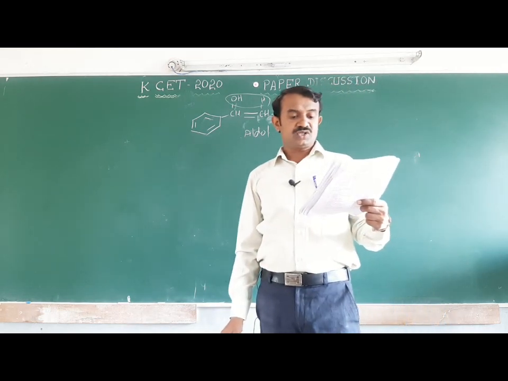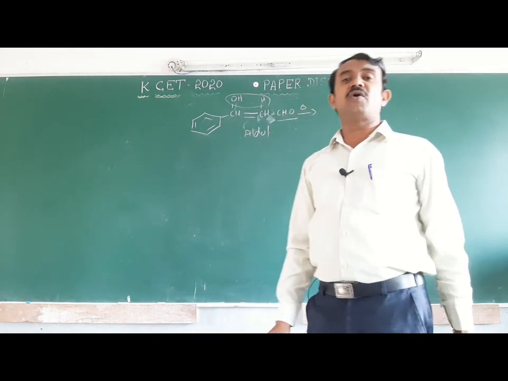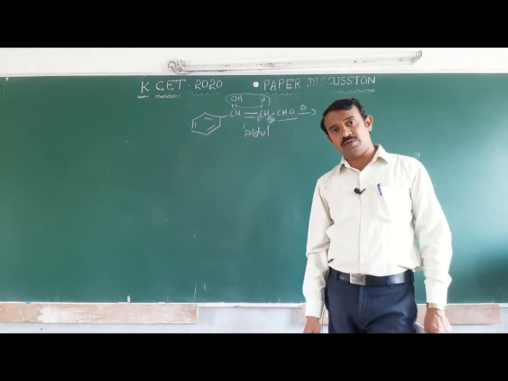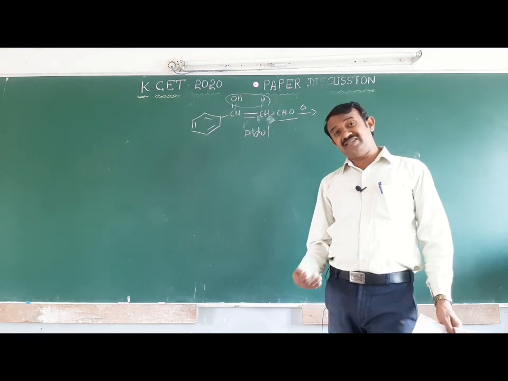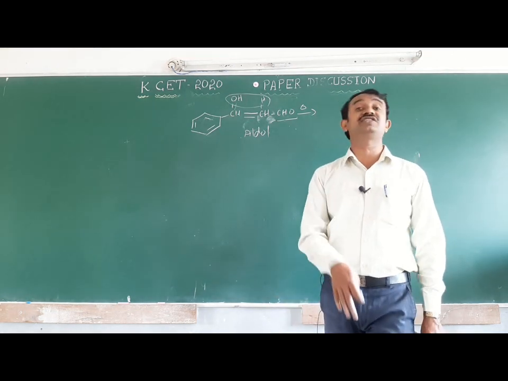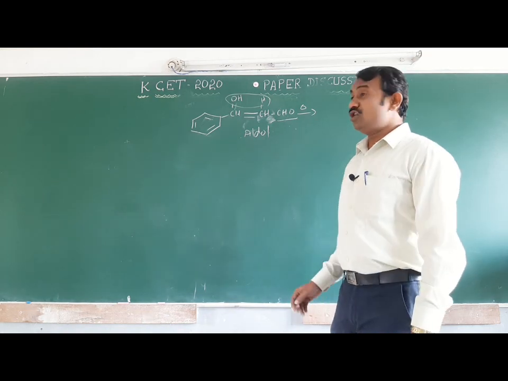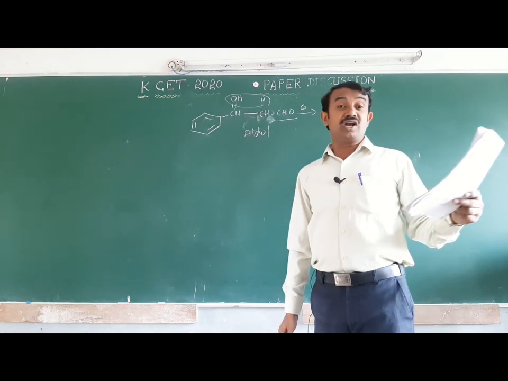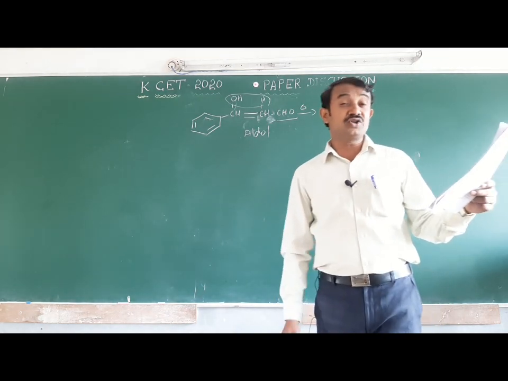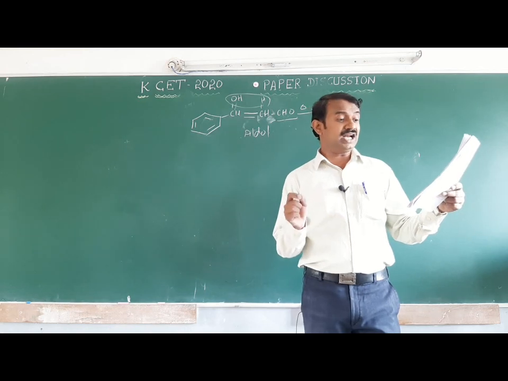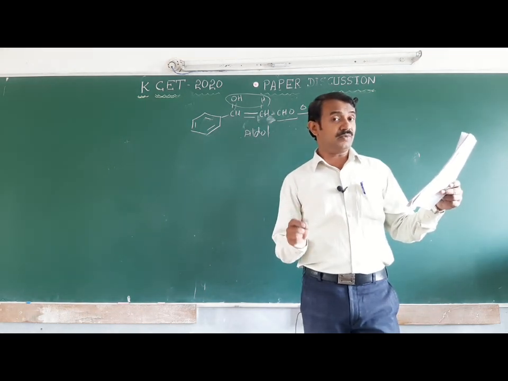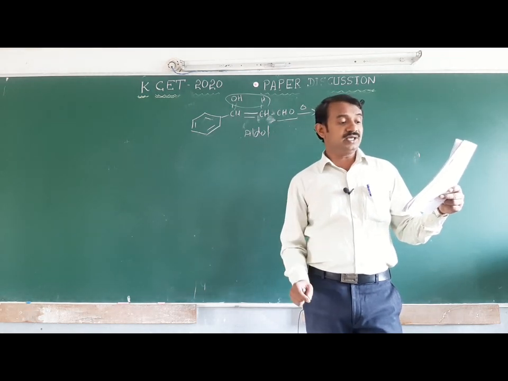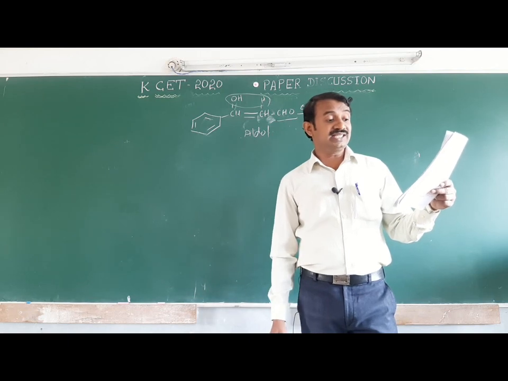Next one. Which of the following has the lowest boiling point? We discussed alcohol, and in the previous year we discussed hydrocarbons. Hydrocarbons C1 to C4 are in the gaseous phase. Here hydrocarbon, next ether, next amine, next alcohol. Here four compounds are given. The first compound, the functional group is ether. The second compound has a carboxylic acid. The third compound has an alcohol. First one is dimethyl ether, second one is formic acid, third one is ethyl alcohol, fourth one is ethyl amine.